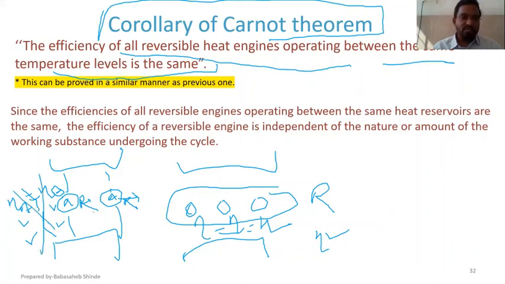So the efficiency of all the reversible engines acting between the same source and sink is always the same. Okay, you can do that easily. If you still find it difficult, you can discuss that in upcoming sessions.